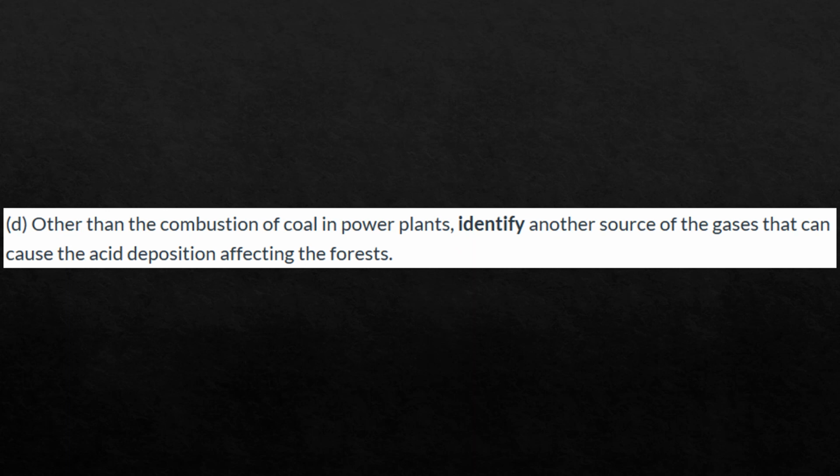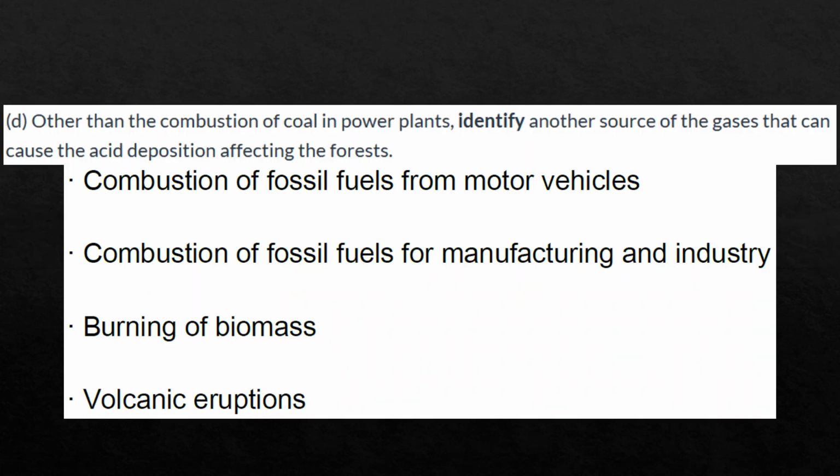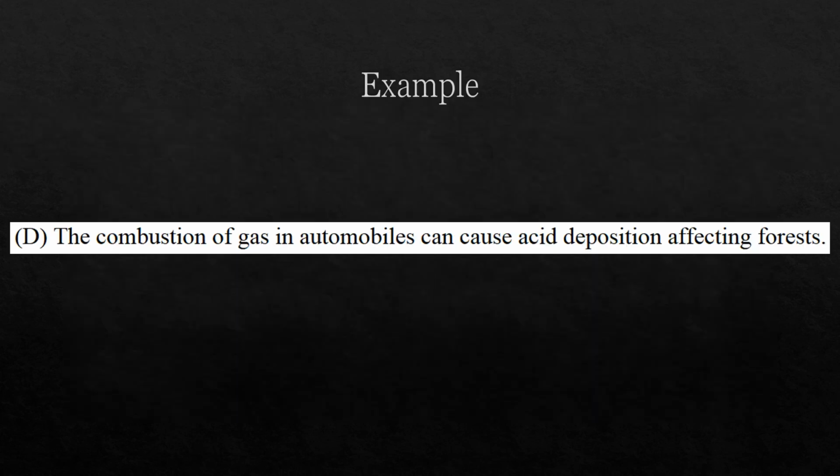D. Other than the combustion of coal in power plants, identify another source of the gases that can cause the acid deposition affecting the forests. So some of the answers: combustion of fossil fuels from motor vehicles, combustion of fossil fuels for manufacturing and industry, burning of biomass, volcanic eruption. So this is a good answer. The combustion of gas in automobiles can cause acid deposition affecting forests.